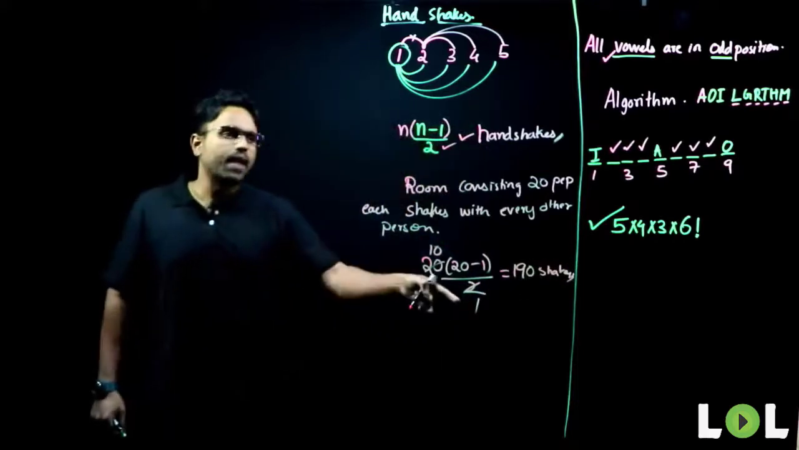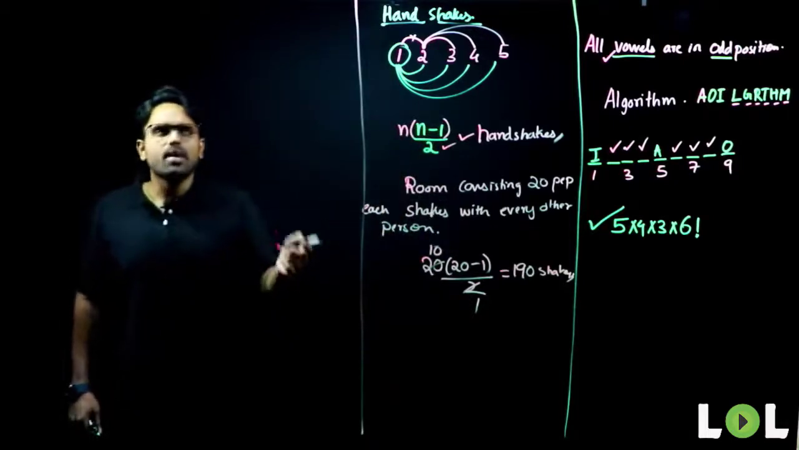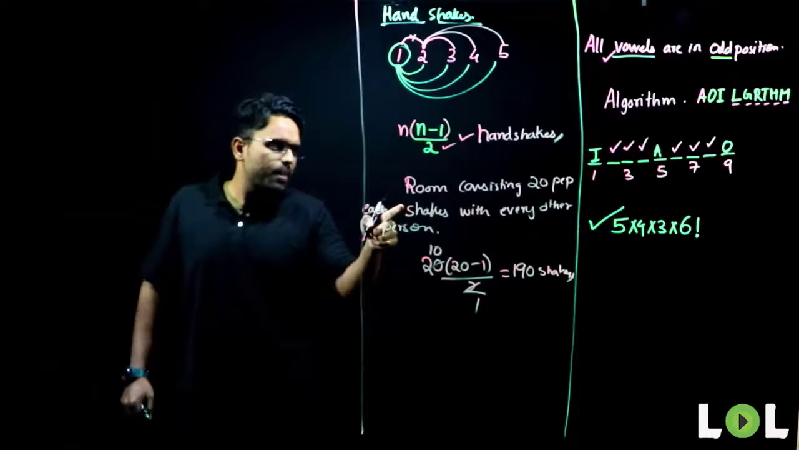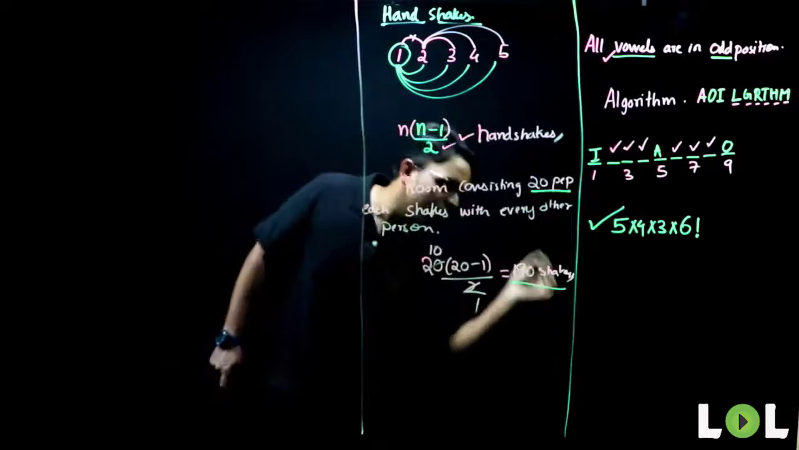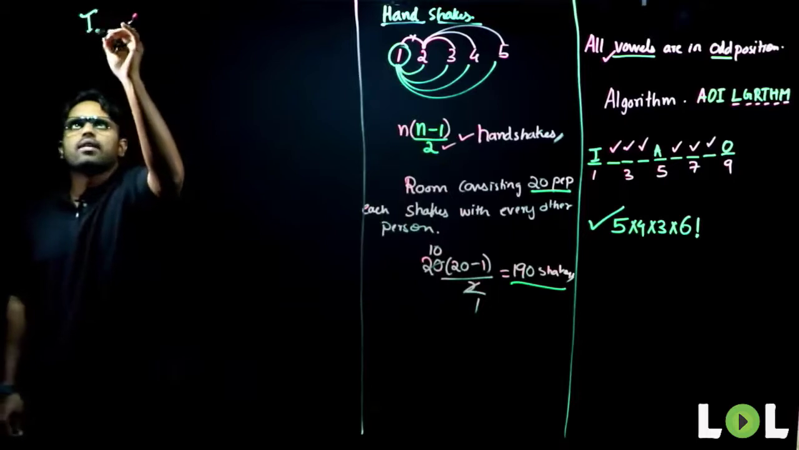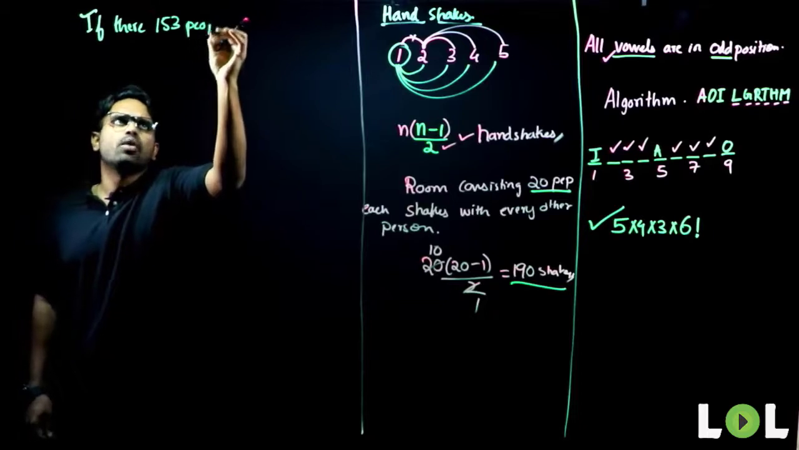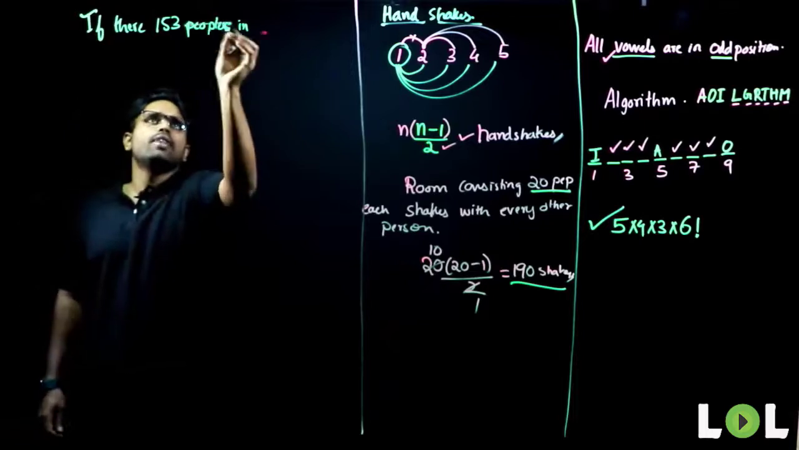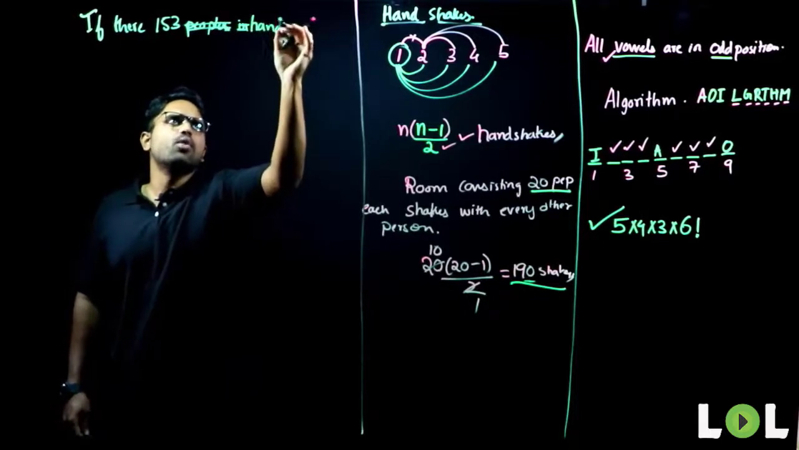The other way they can ask you a question on handshakes: they will tell you the number of handshakes and ask you about the number of people in the room. The number of people in the room was mentioned earlier, and they were asking you about the handshakes. But what happens if they give you the handshakes? If there are 153 handshakes in the room,